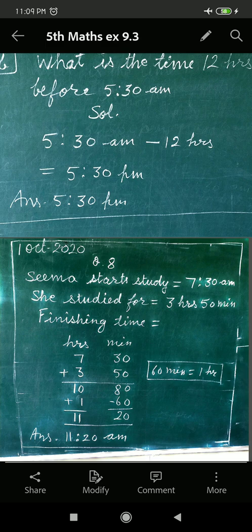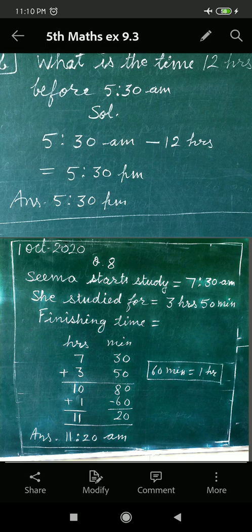Finishing time: 7 hours 30 minutes starting time and 3 hours 50 minutes studied. Now you add both. Addition is 10 hours 80 minutes. From this 80 minutes you take 60 minutes and convert into hours. 60 minutes is equal to 1 hour.